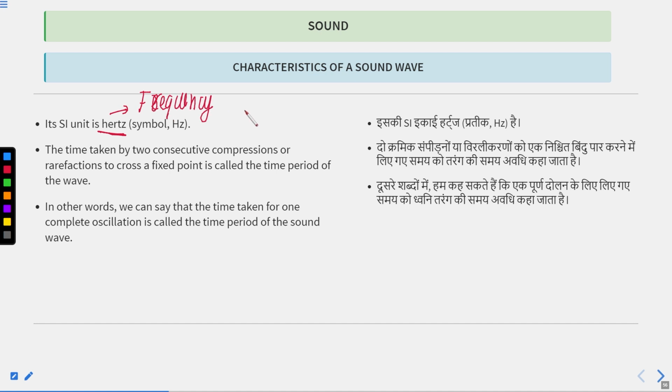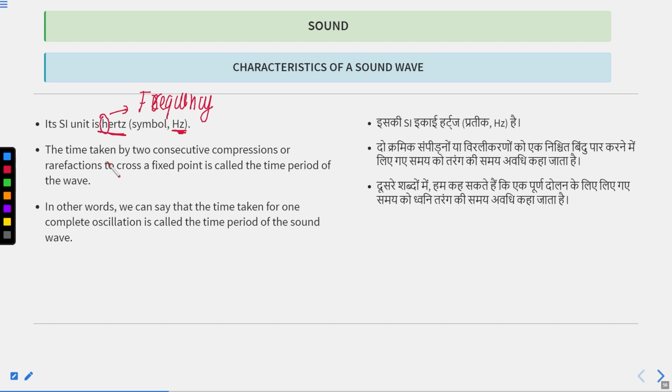The symbol of meter is m, and the symbol of hertz is Hz. Clear, class? H is capital in the symbol, and when you write the full name, h will be a small letter.